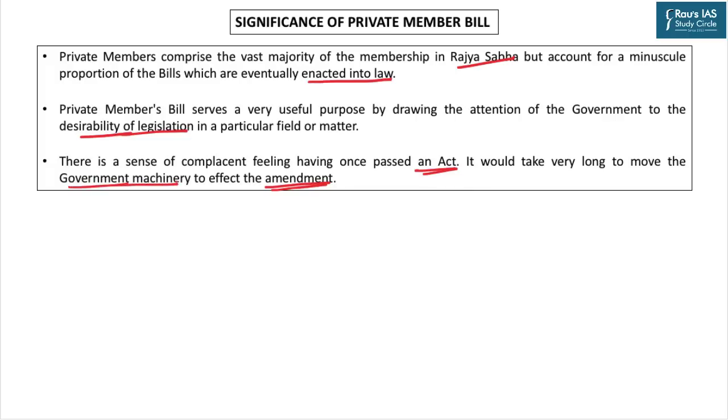So, amendment generally does not come from the side of the government naturally, organically. It has to be demanded from outside. And many a time that purpose is served by private member bills, even though they are not finally passed in the form of the act, but government persuades the members to withdraw and a public bill is brought to make the final changes, the amendments in the legislations, or even sometimes to come up with a new law.